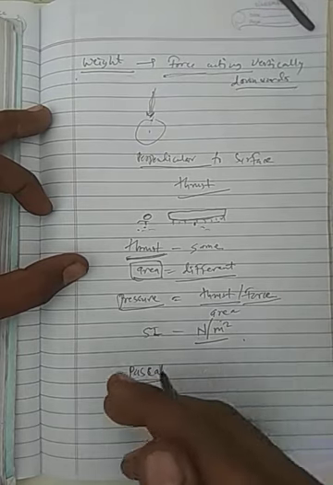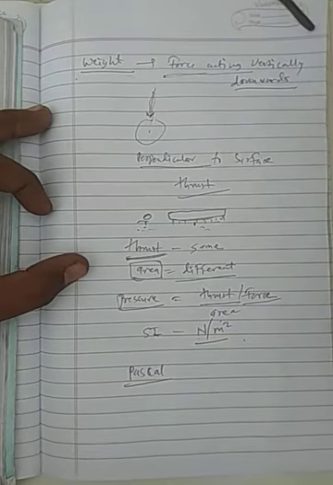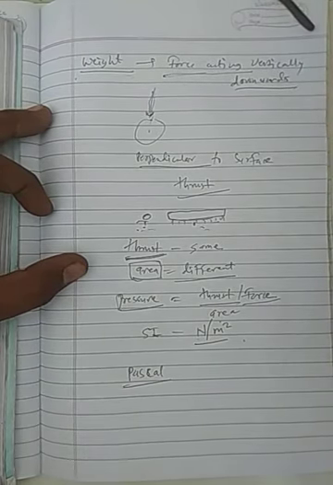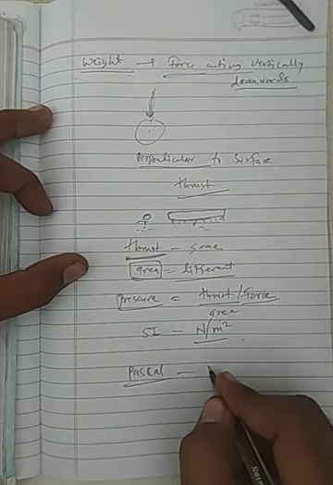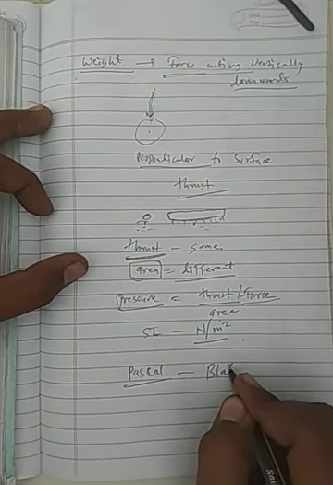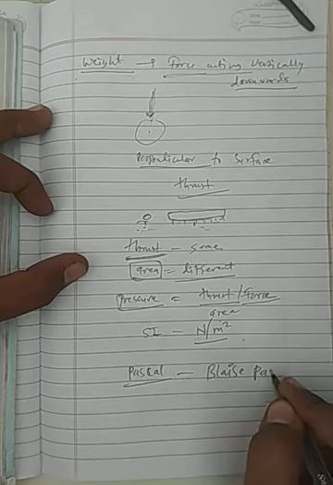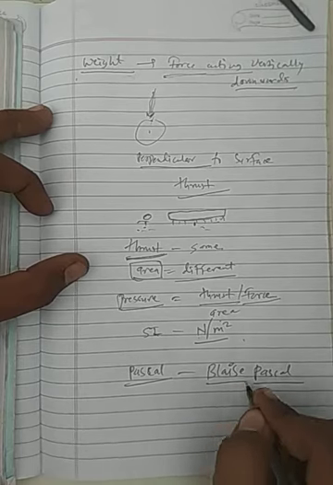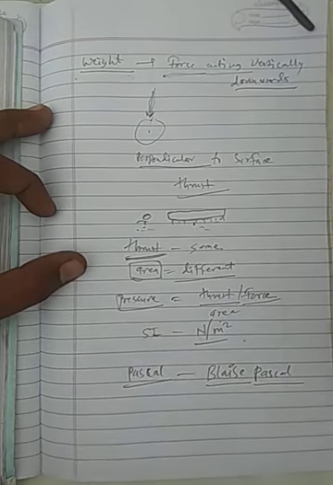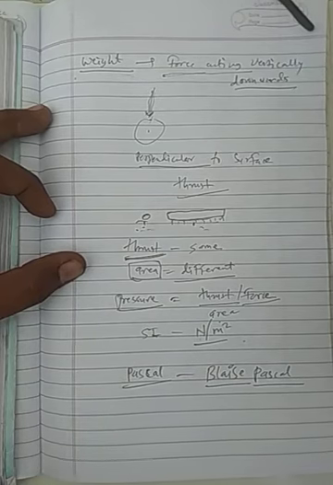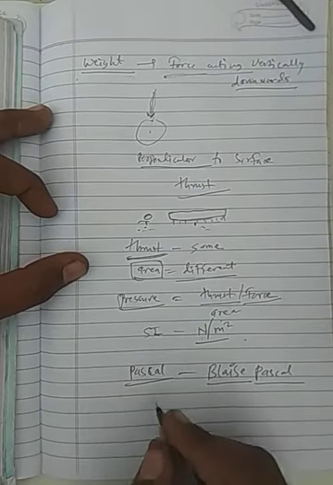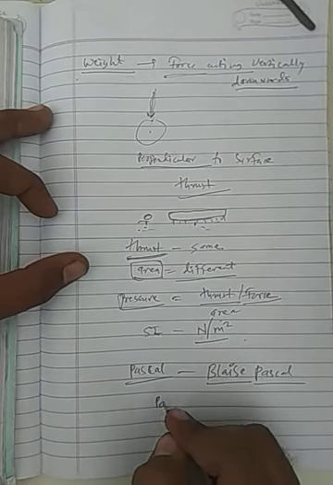Why? Because of the scientist who studied pressure, whose name was Blaise Pascal. In honor of this scientist, the SI unit of pressure is called Pascal, which is denoted by Pa.